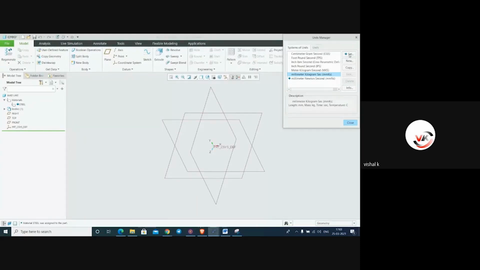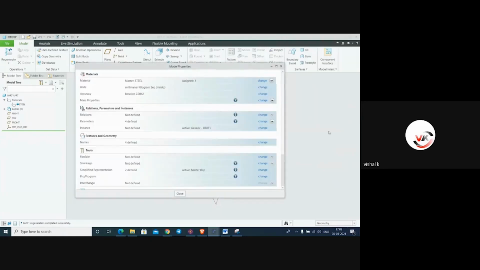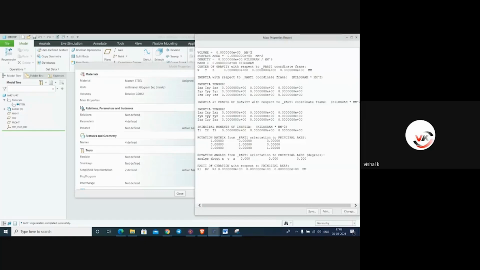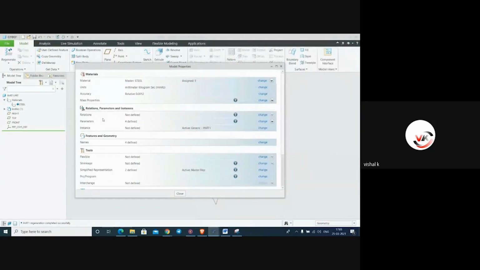Set current, convert dimension. For example, 1 inch becomes 25.4 mm. Say OK and close it here. Now in the information tab, you can see the value. It is changed. The value is 0 because there is no part modeling we have created. So it is showing 0 and the unit is in kilogram. So cancel this.